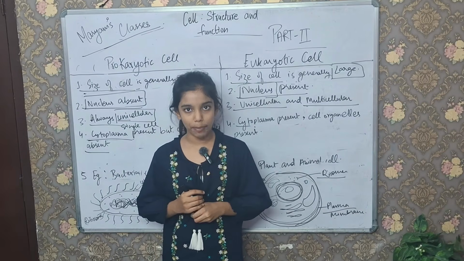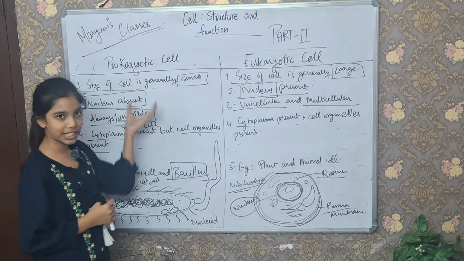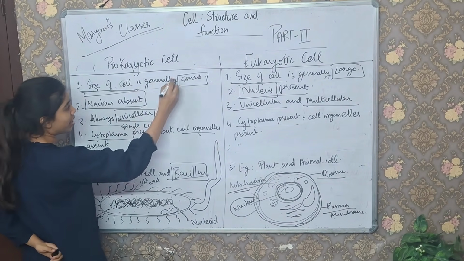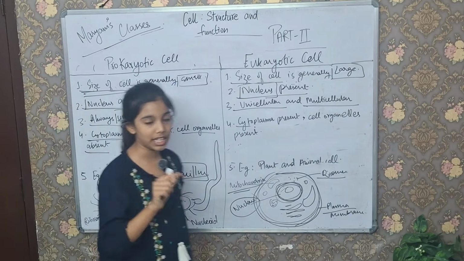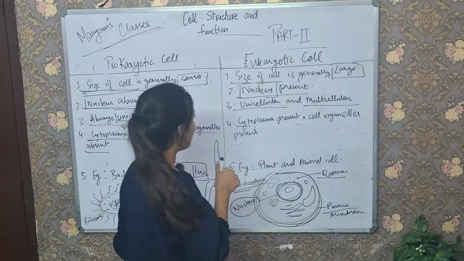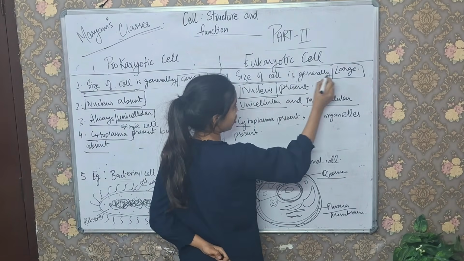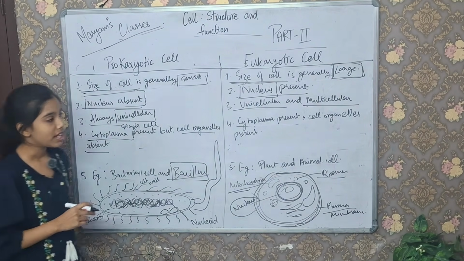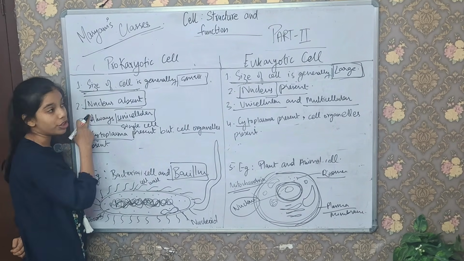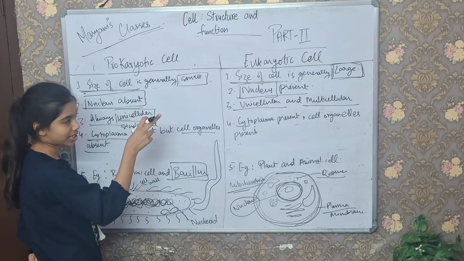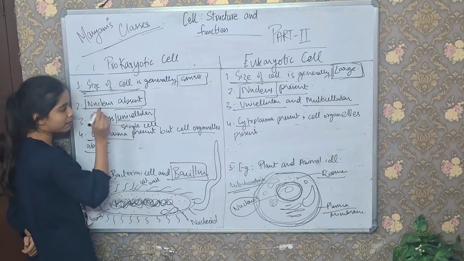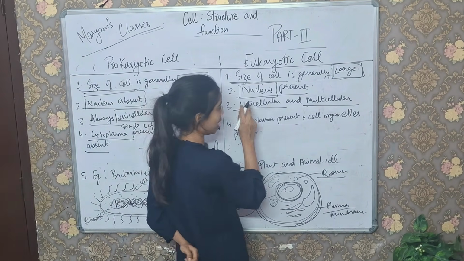Now let's cover our last topic, which is the difference between prokaryotic cell and eukaryotic cell. The first difference is that the size of the cell is generally small in a prokaryotic cell in comparison to a eukaryotic cell, whereas in a eukaryotic cell, the cell is generally large. The second difference, which is the main one, is whether the nucleus is present or absent. In a prokaryotic cell, the nucleus is absent, whereas in a eukaryotic cell, the nucleus is present.